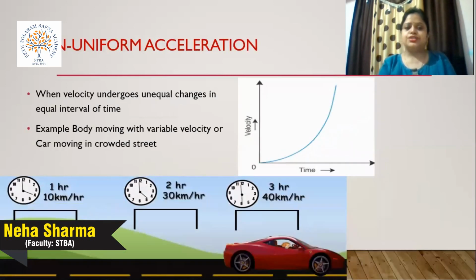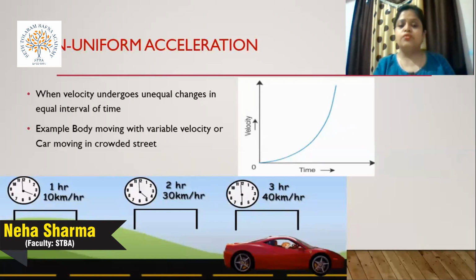The next type of acceleration is non-uniform acceleration. It is opposite to uniform acceleration: the velocity undergoes unequal changes in equal time intervals, as we defined previously for uniform and non-uniform motion.